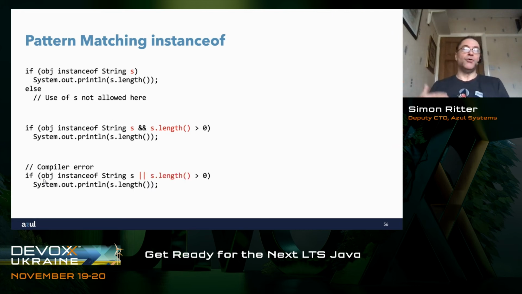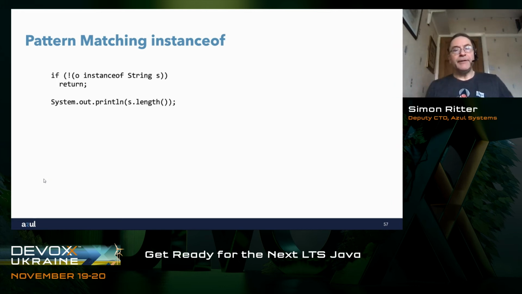If we were to use an OR operator, that won't work. It's a compiler error. Again, we know that we always evaluate the left-hand side of the operator, but only if it evaluates to false will we evaluate the right-hand side. If it evaluates to false, we don't have a string, the scope of s is not valid on the right-hand side, and therefore we can't call length on it. It would be wrong. That will be a compiler error, and it won't work.